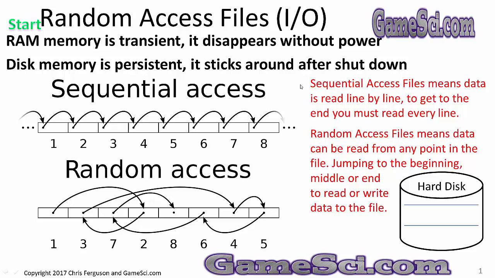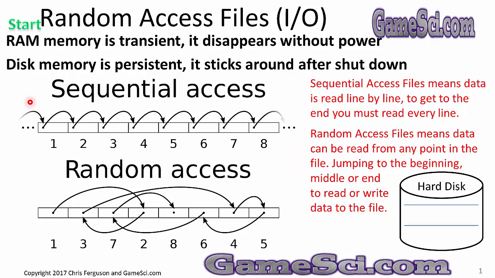Let's talk about sequential access. Sequential access files means data is read line by line. To get to the end, you must read every line. Random access files means data can be read from any point in the file, jumping to the beginning, middle, or end to read or write data to the file.